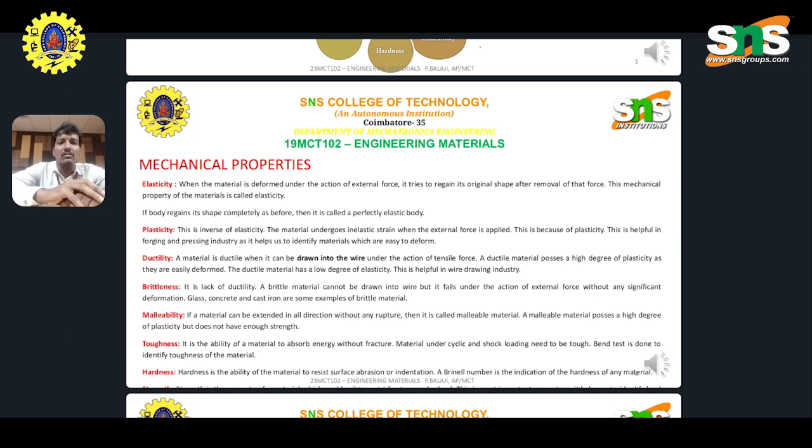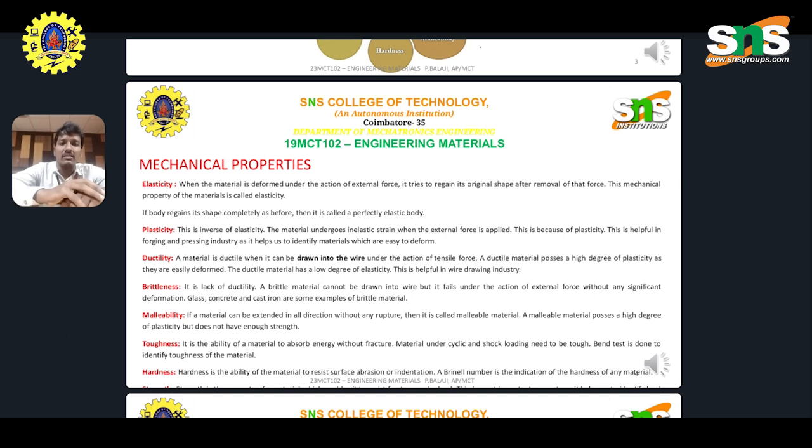Plasticity is the inverse of elasticity: the material undergoes plastic strain when the external force is applied. Because of plasticity, it is helpful in the forging and pressing industry, and it helps us identify materials that are easy to deform. Ductility: a material is ductile when it can be drawn into a wire under the action of tensile force. A ductile material has a high degree of plasticity and is easily deformed.